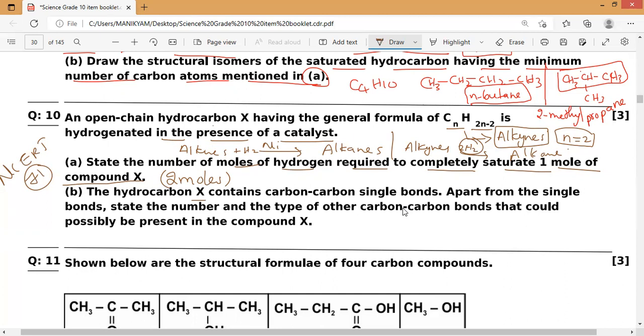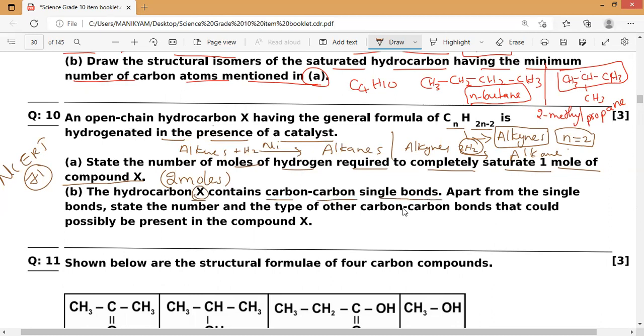Now, whatever the alkyne, we need two moles of hydrogen to convert it into alkane. They are saying this X compound could be ethyne or propyne or butyne or pentyne or hexyne or heptyne. We don't know which, but they say it contains a carbon-carbon single bond.